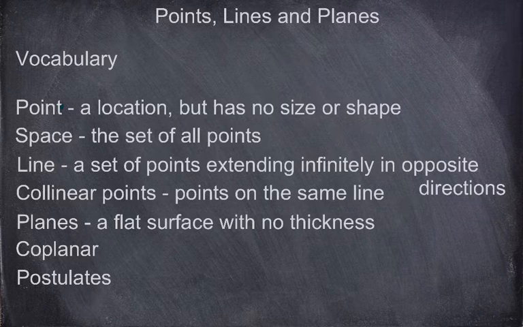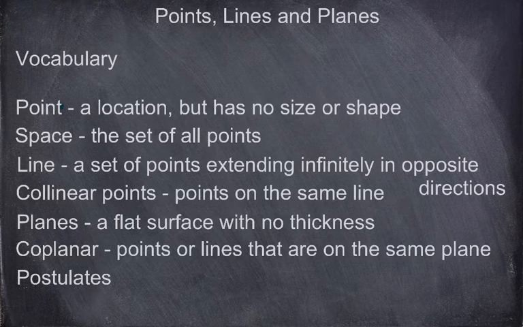So, point, line, points that lie on the same line are collinear. So coplanar, if we think about what we just learned with collinear, coplanar means points or lines that are on the same plane. So again, collinear, points on the same line. Coplanar means points or lines that are on the same plane. So you can have 2 or 3 lines or infinite amount of lines on a plane. So it's not just points that are coplanar, but you can also say lines can be coplanar as well.